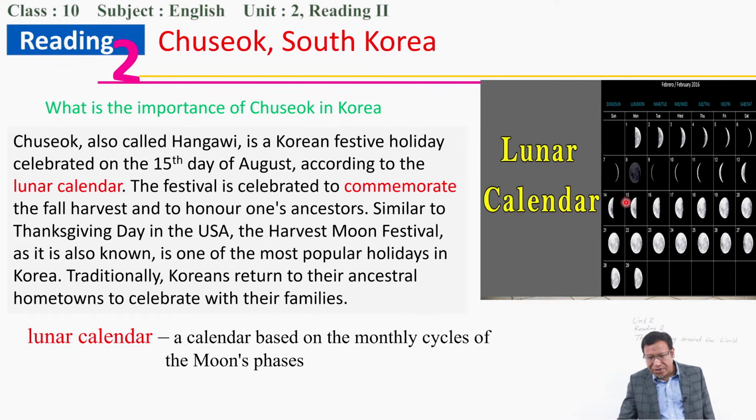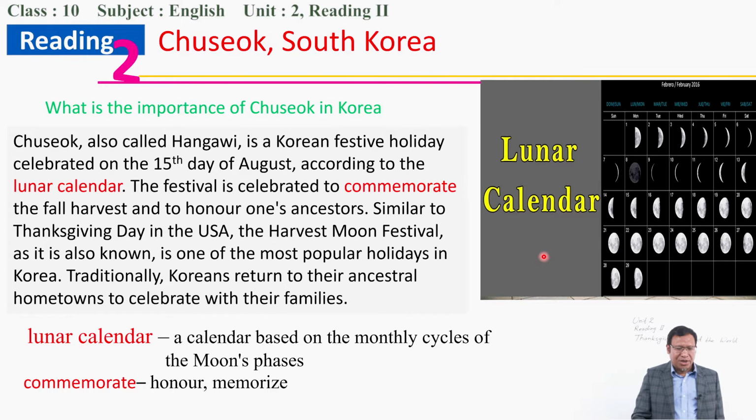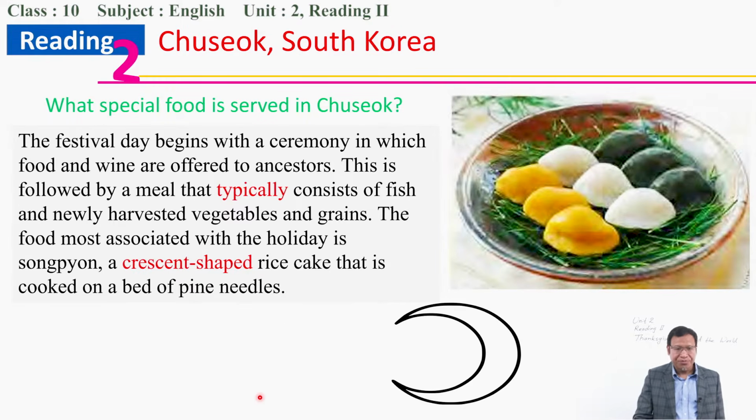So look at this lunar calendar. Perhaps this is the 15th period, this one. One phase of the moon goes on decreasing, it becomes dark, and then again comes out and becomes full. This is the changing phase of the moon. This is the lunar calendar. So commemorate means to honor or memorize. That's what we also discussed.